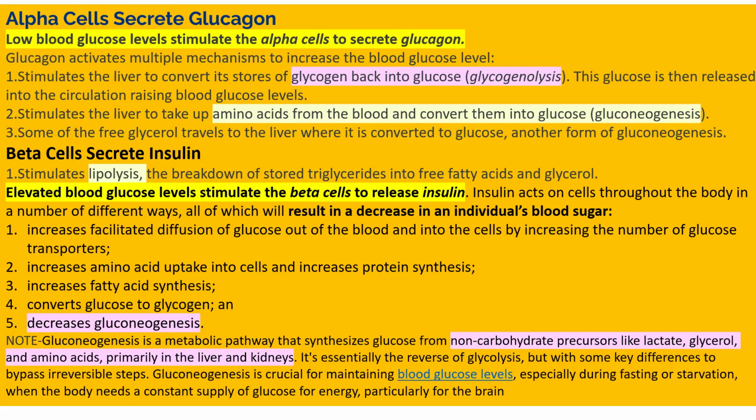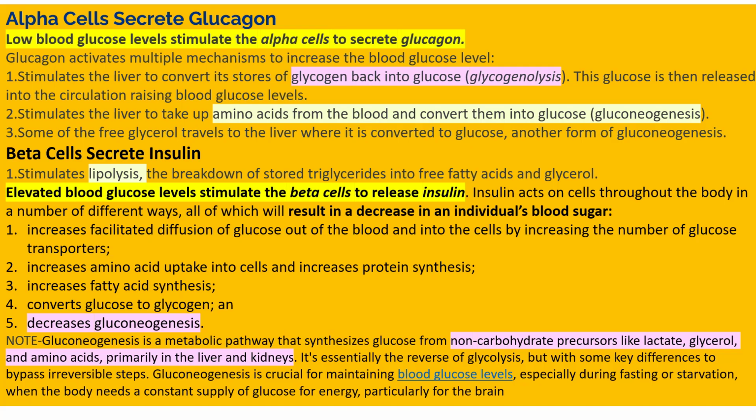It also increases fatty acid synthesis. When extra glucose is not required in your body, it converts the extra glucose into glycogen, which is stored in your liver and muscle. Then insulin also stimulates lipolysis, meaning breakdown of stored triglyceride into fatty acid and glycerol. So these are the processes done by insulin when you consume carbohydrate food and have an elevated blood glucose level.